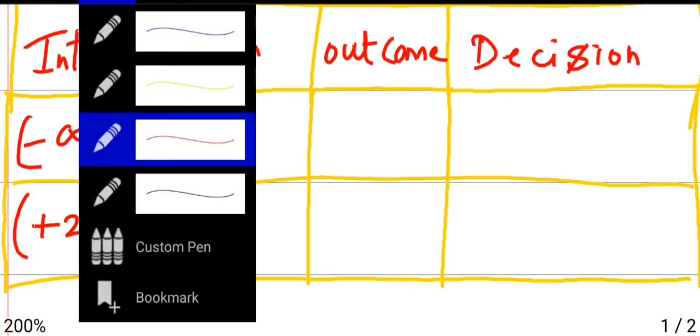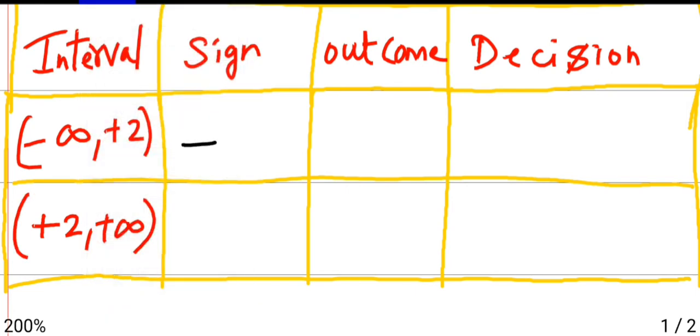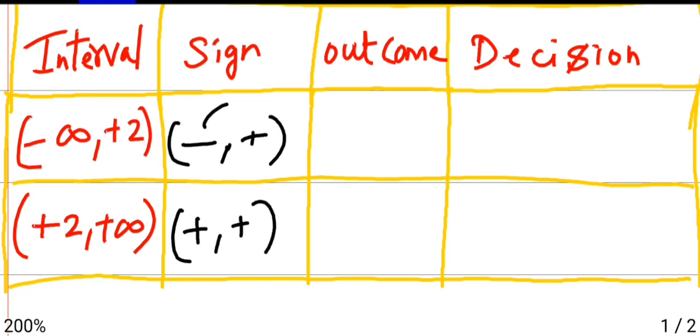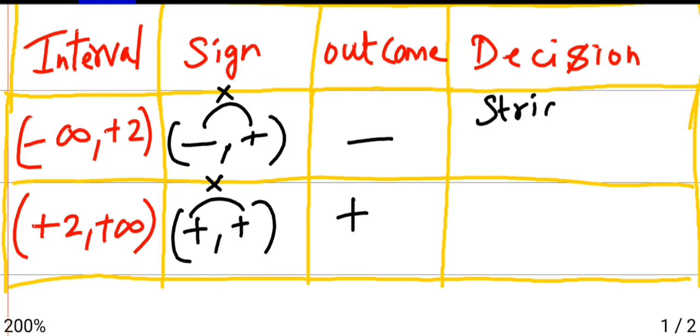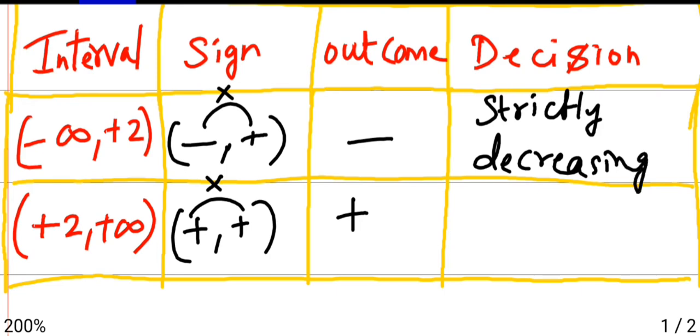So here we have minus, and here we have plus, plus. So you just multiply it. Minus into plus is minus, plus into plus is plus. So when you get negative, the function is strictly decreasing. When you get positive, it is strictly increasing.